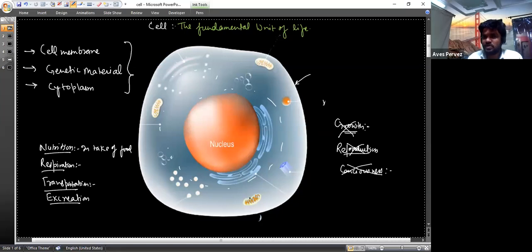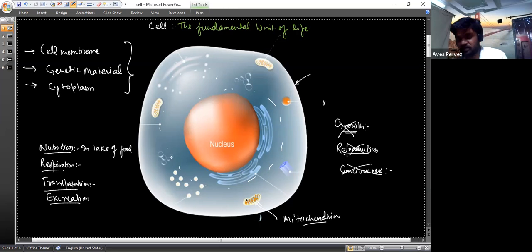Actually, there is the mitochondria. This one is the mitochondria, and it is still performing. We can say it is the main powerhouse of the cell, generating energy after breaking down glucose.